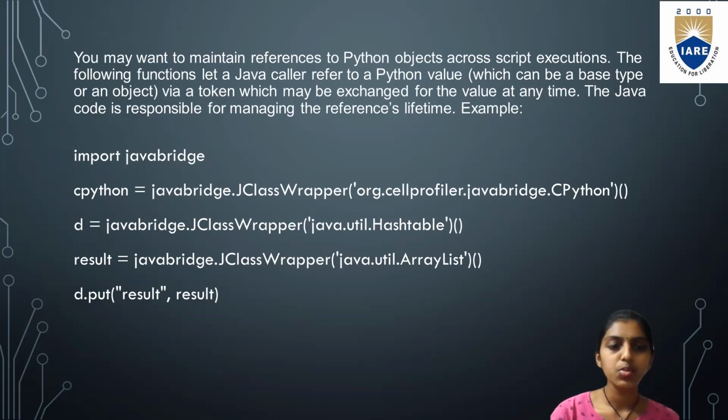So there is one example here. import javabridge, cpython = javabridge.JClassWrapper("org.cellprofiler.javabridge.CPython"), and d = javabridge.JClassWrapper("java.util.Hashtable"), and result = javabridge.JClassWrapper("java.util.ArrayList"), and d.put(result). You will get the result in this way.